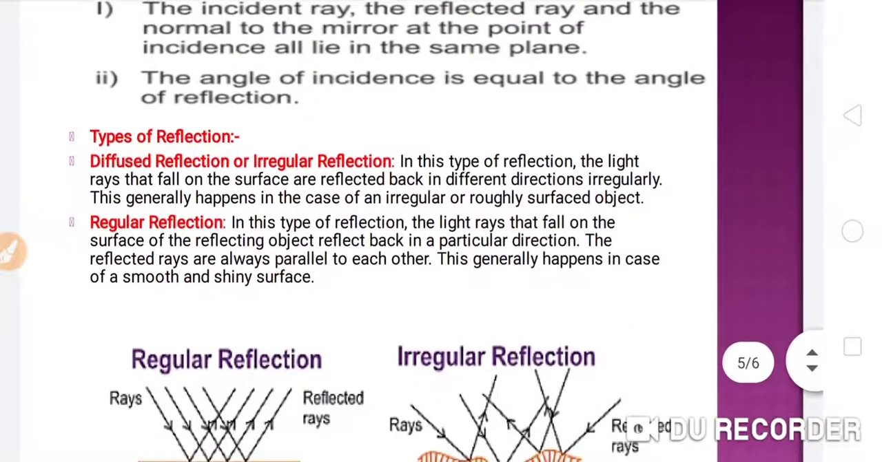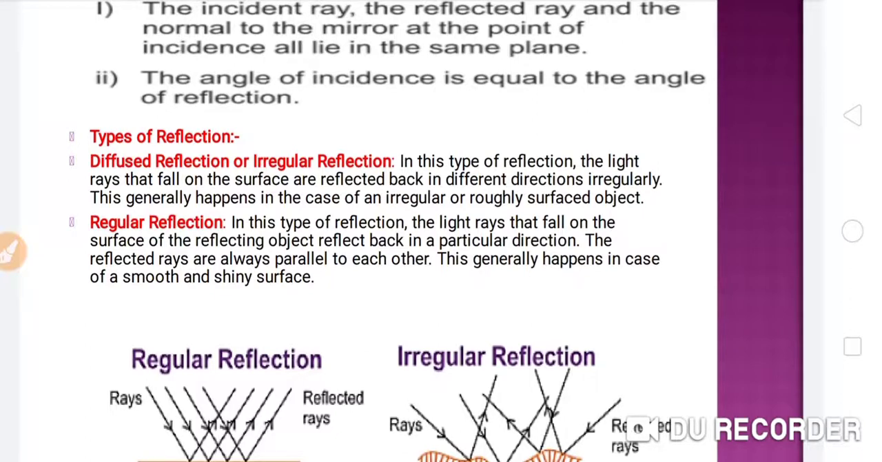Now types of reflection. On the basis of the surface, reflections can be classified into two types: diffused reflection or regular reflection. In diffused reflection, the light rays that fall on the surface are reflected back in different directions irregularly. This generally happens in the case of an irregular or rough surface. So means if there is a rough surface, the reflection will be diffused reflection.